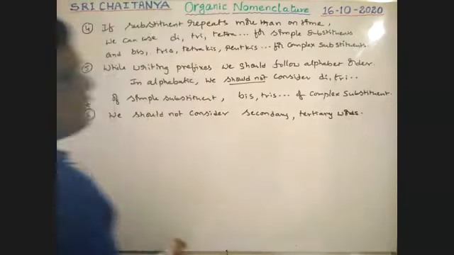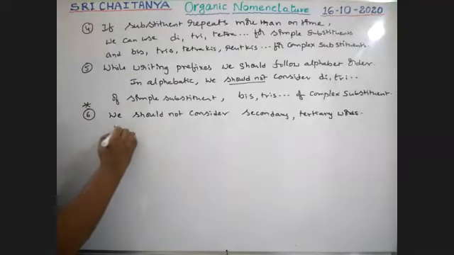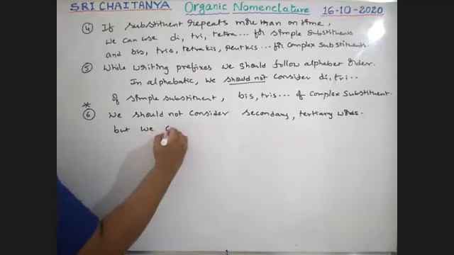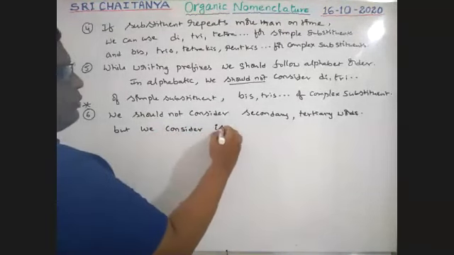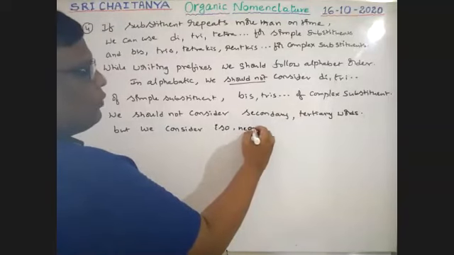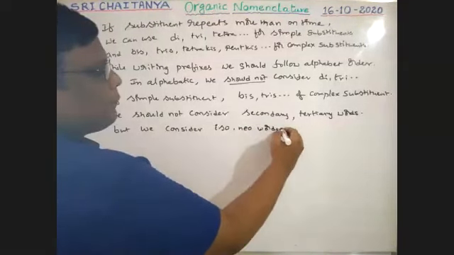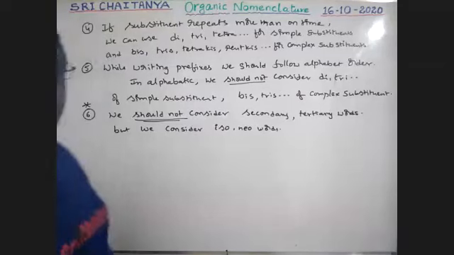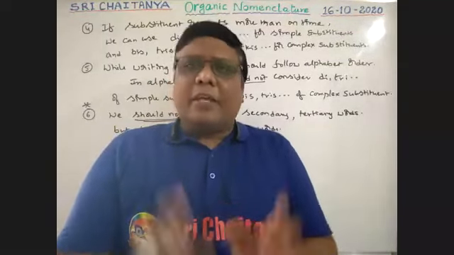We should not consider secondary, tertiary words, but we consider iso, neo words. What is this secondary, tertiary? So see, boys, I will explain with examples.